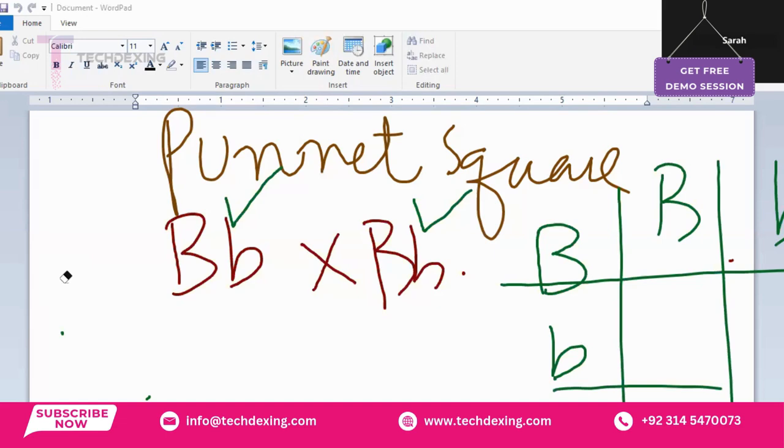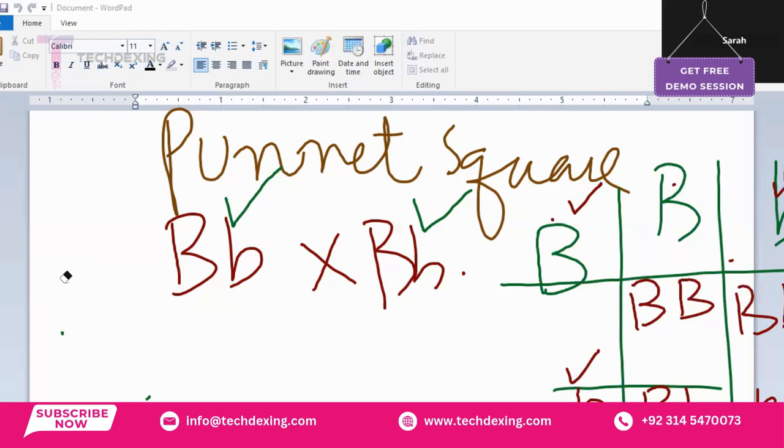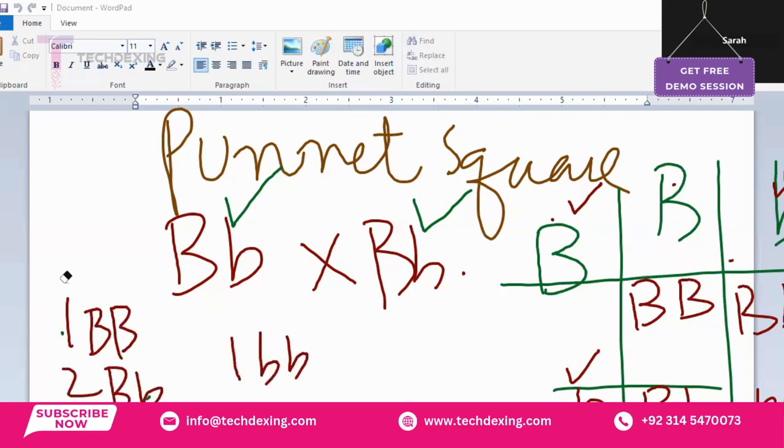Now we have to combine the alleles. When capital B is combined with capital B, it would be capital B capital B. When the small b is combined with capital B, it would be capital B small b. Then this capital B combined with small b would be capital B small b, and this small b combined with small b would be small b small b. So what do we have? We have one capital B capital B, two capital B small b, and one small b small b. You can see from the cross. It is clear? Am I right?